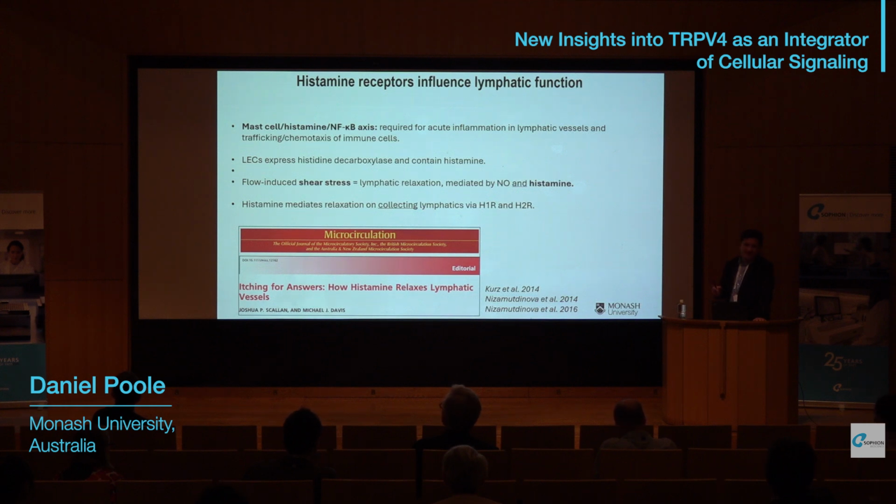So lymphatic vessels are surrounded by mast cells, which produce histamine, and these are required for acute inflammatory changes to the lymphatic vessels, as well as trafficking of immune cells to draining lymph nodes. There's also some evidence that LECs, lymphatic endothelial cells, express histidine decarboxylase and may also contain histamine. Histamine is also one of the mediators of shear stress-induced relaxation of lymphatic vessels, and this is mediated through H1 and H2 receptors.